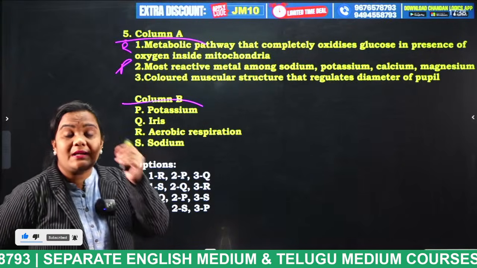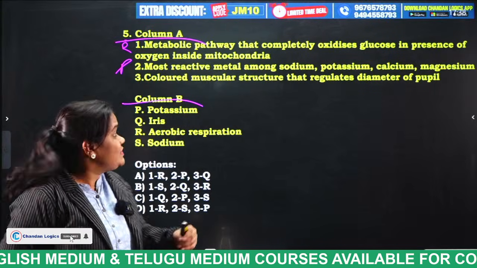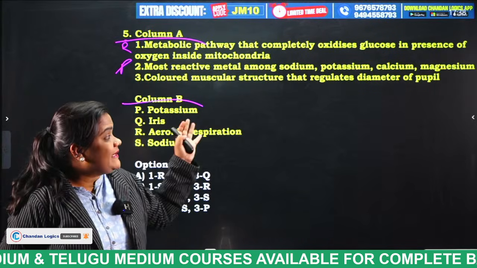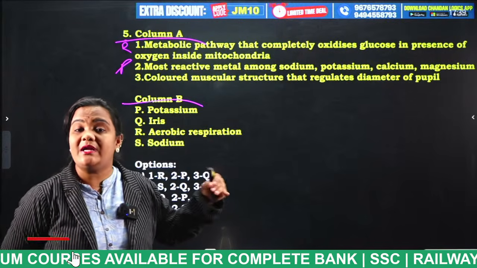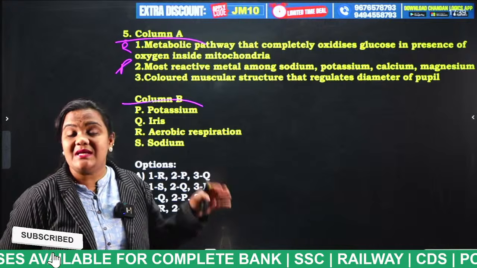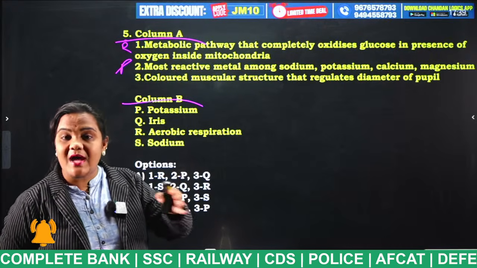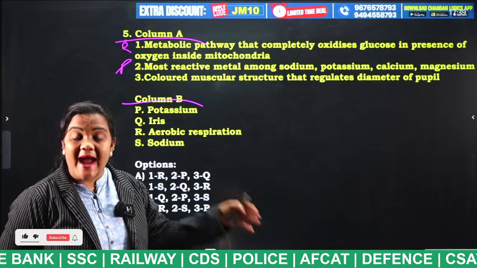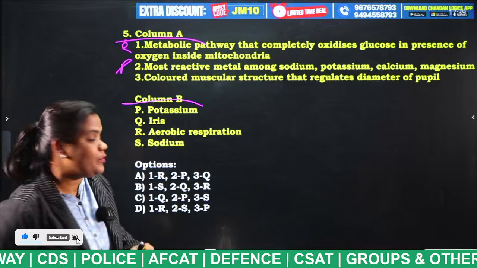And the third one is colored muscular structure that regulates diameter of pupil. Pupil is nothing but the small black thing in our eye. The diameter of the pupil is regulated by the iris. Iris is the colored part of the eye, and that iris will regulate the diameter of the pupil. Very, very important. Okay.